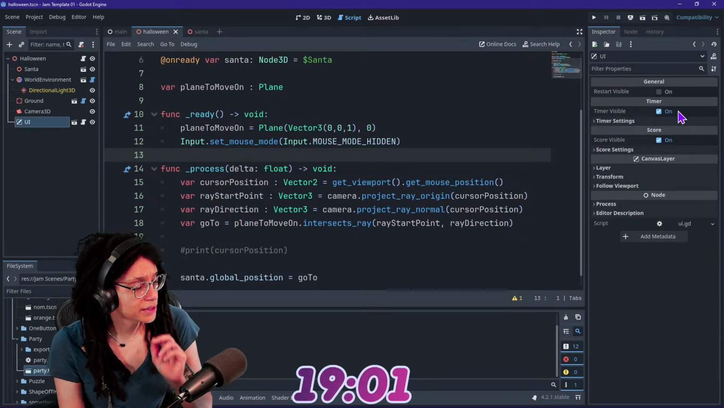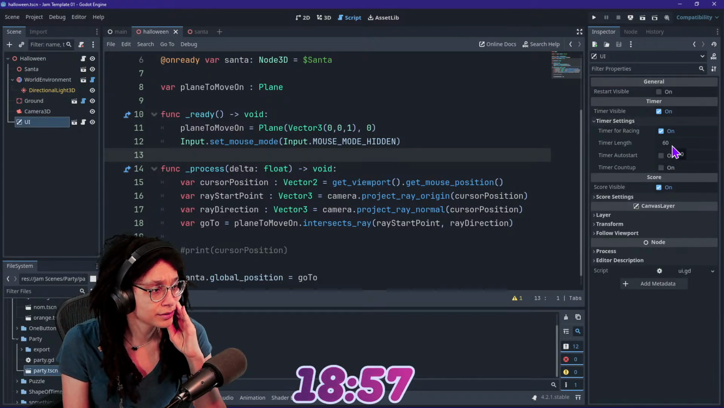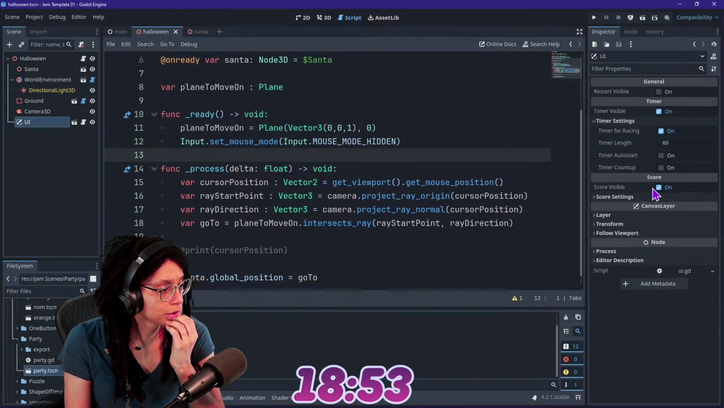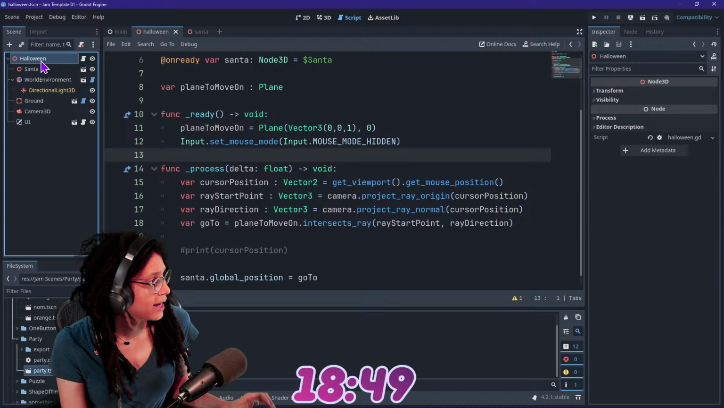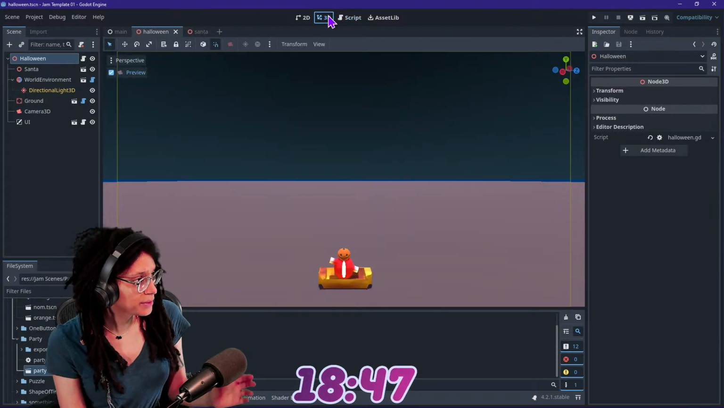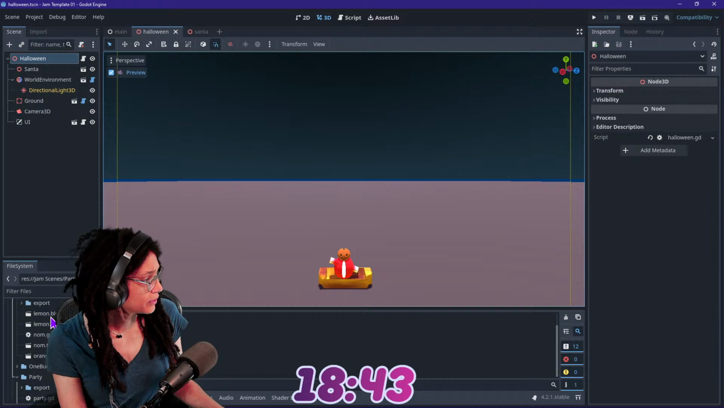What do we want with this? We want a timer. We want to say that the timer counts, sure, 60 seconds. Don't auto start. Score visible. We want to add points every time you kill a house. So let's add a house. Did we add a house already? We didn't. Well, actually, we need to modify the house a little bit.